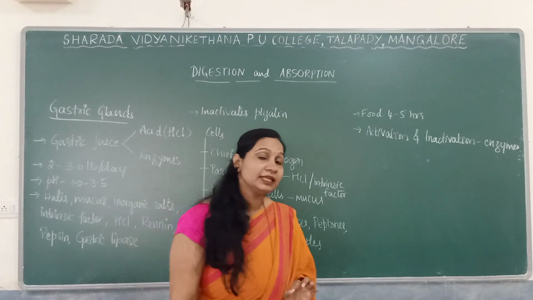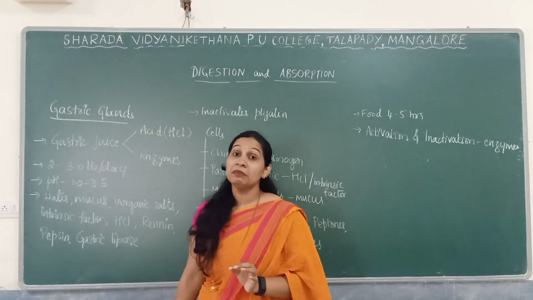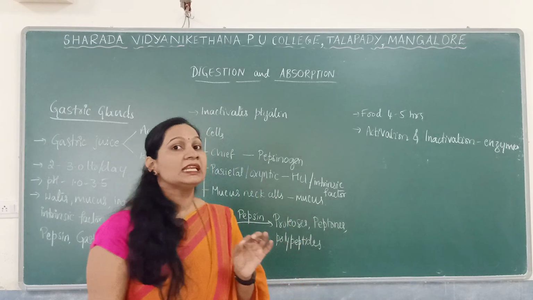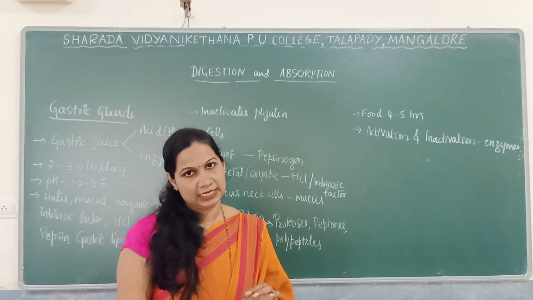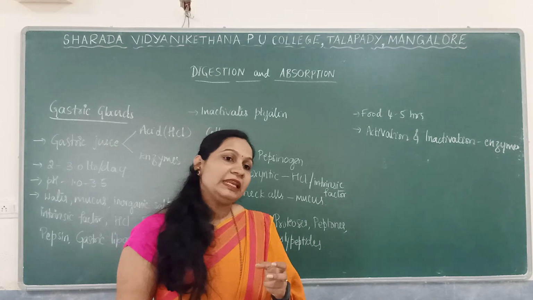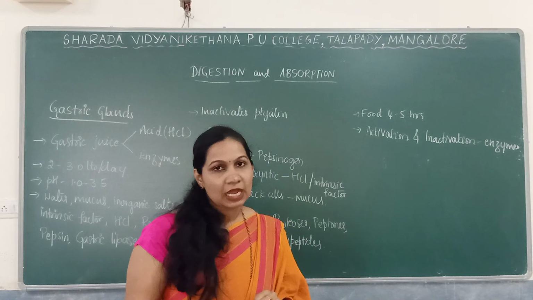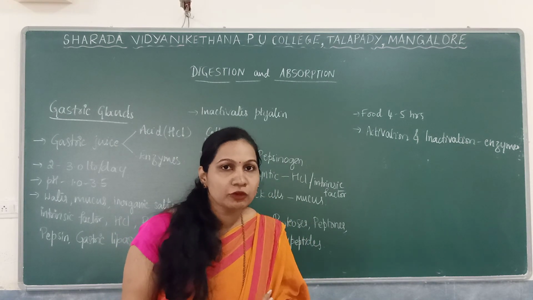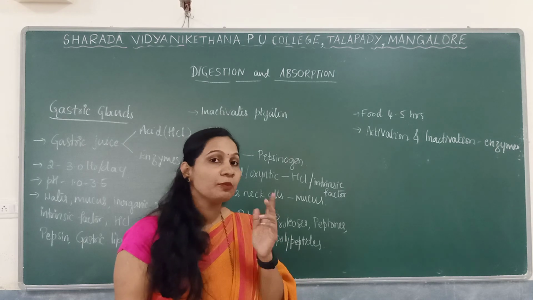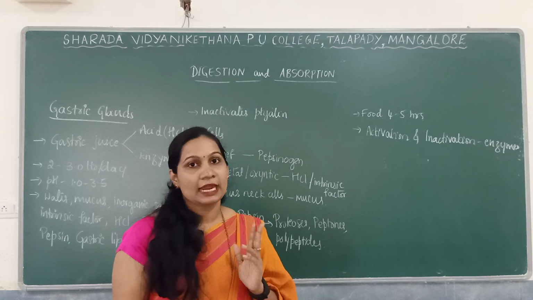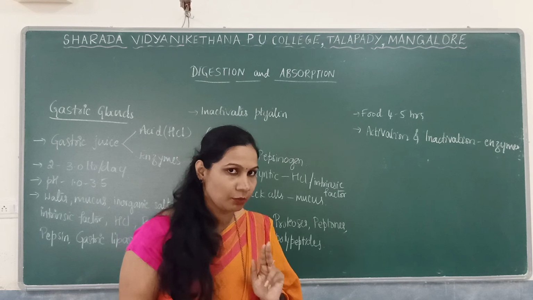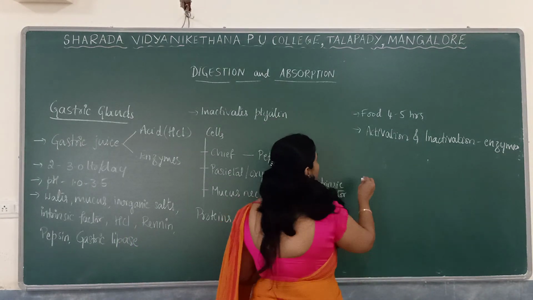Next, renin is a very important milk digesting enzyme. Renin is a milk digesting enzyme. So milk mainly consists of protein as well as a carbohydrate. Which is the carbohydrate of milk? The carbohydrate is nothing but lactose. Lactose is the milk carbohydrate, and we have casein.